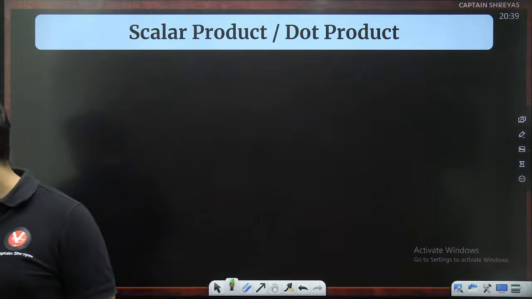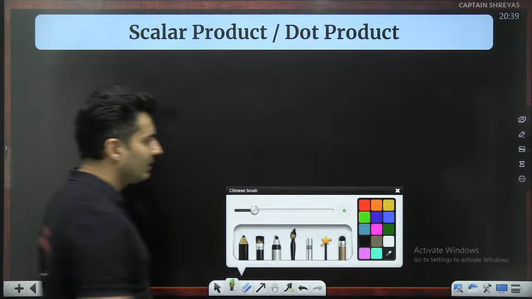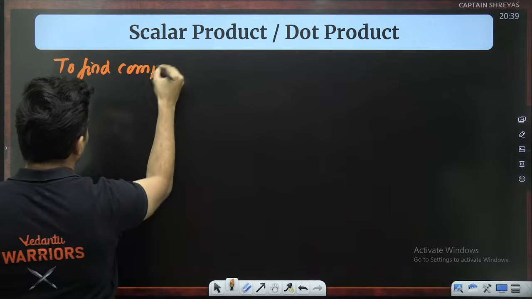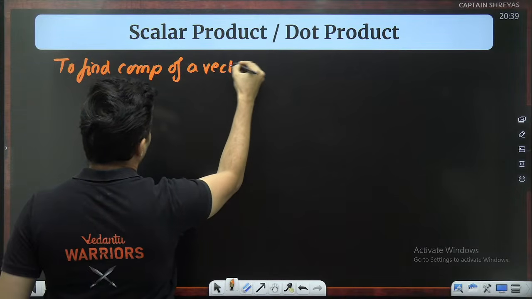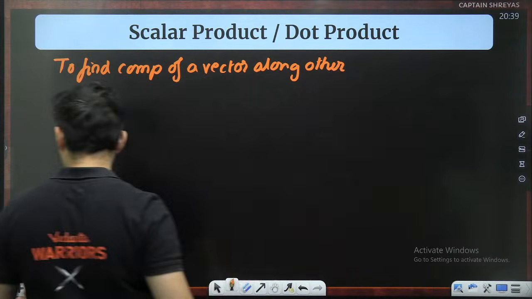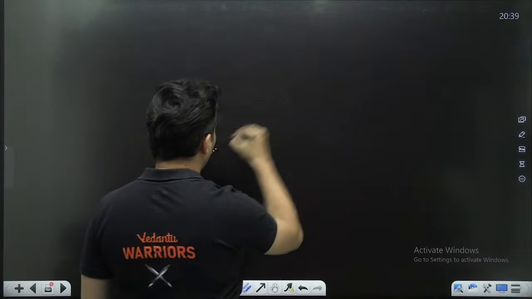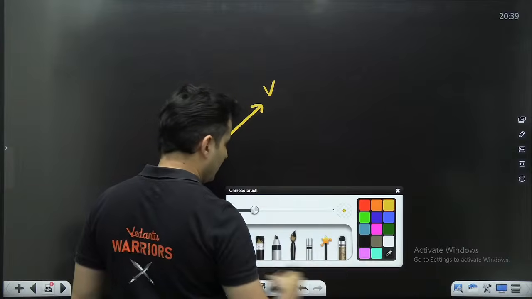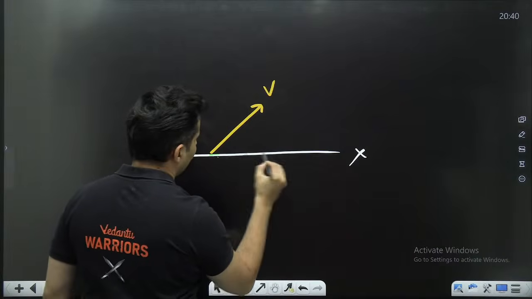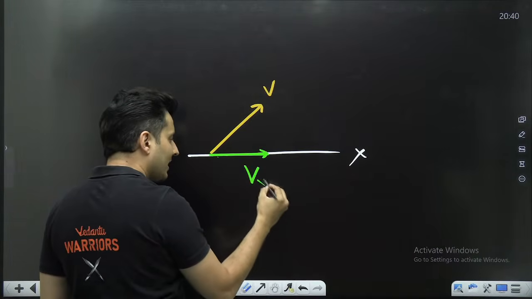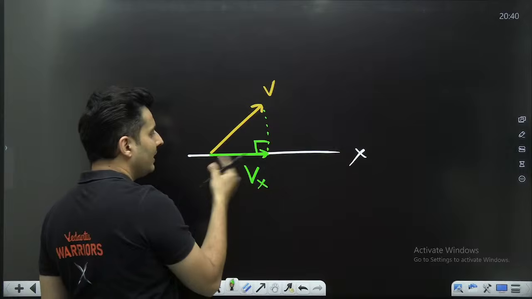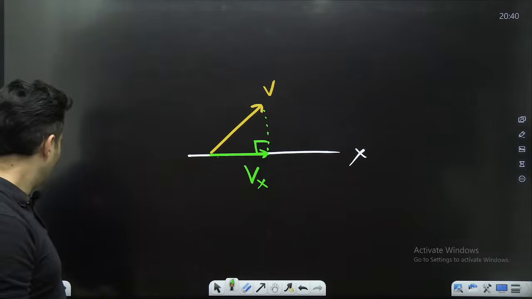There is one last use of scalar product, and that is to find component of a vector along other vector. See, I'll tell you what it means. If you had a vector v and this was, let's say, your x-axis, then you used to say this part is the vector v's x component, meaning you used to drop a perpendicular, this 90 degree, this is the x component of v, correct? Along the x-axis.